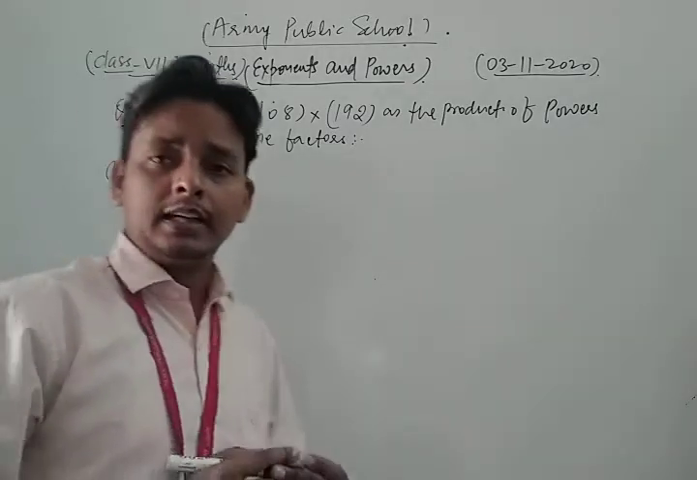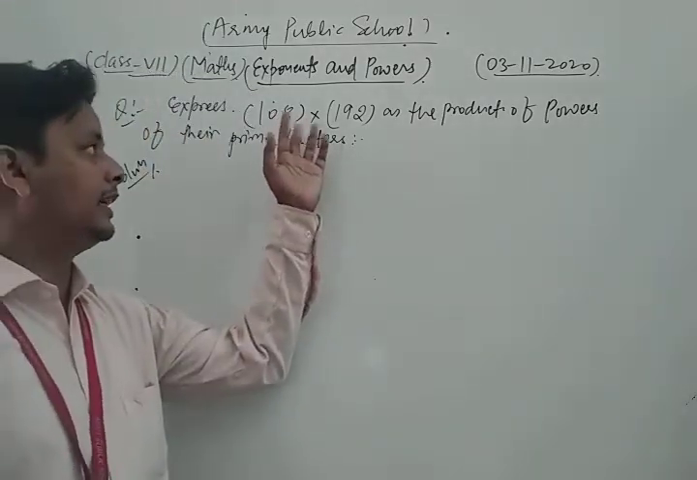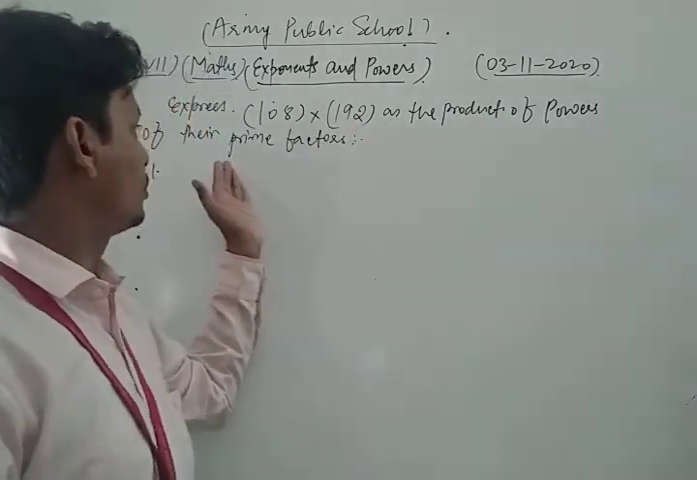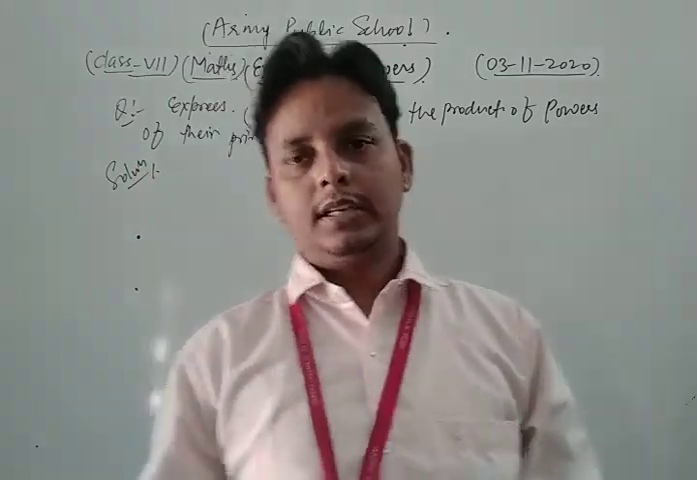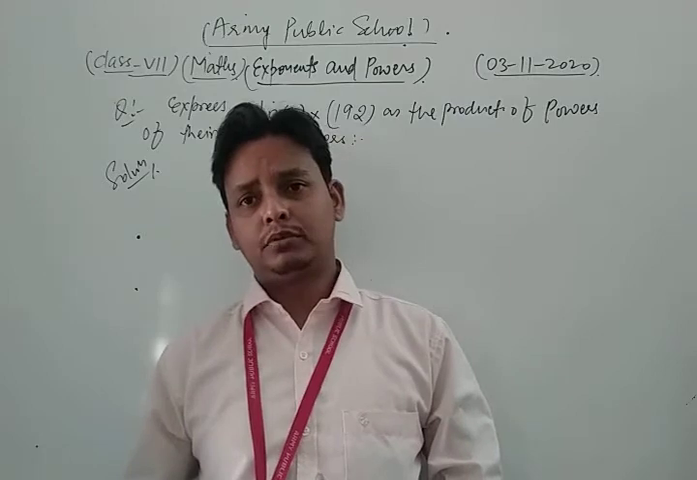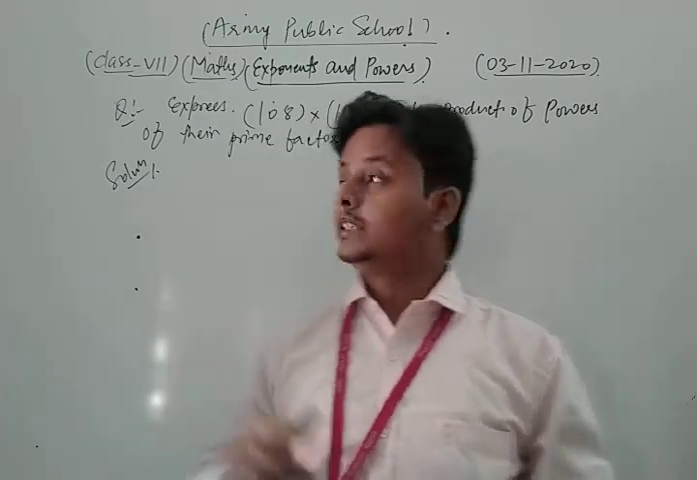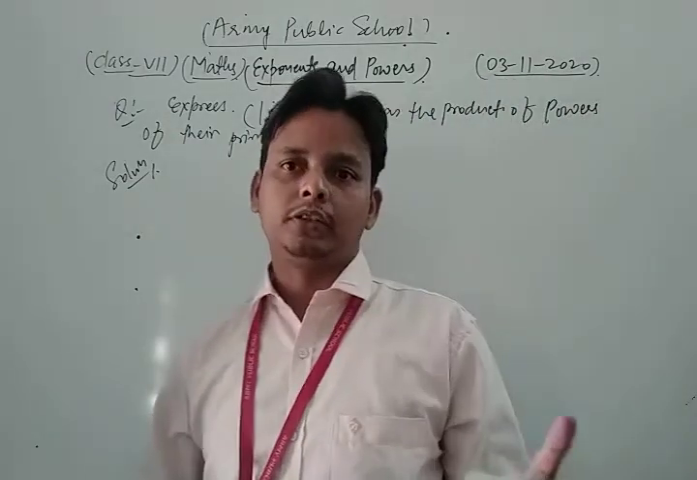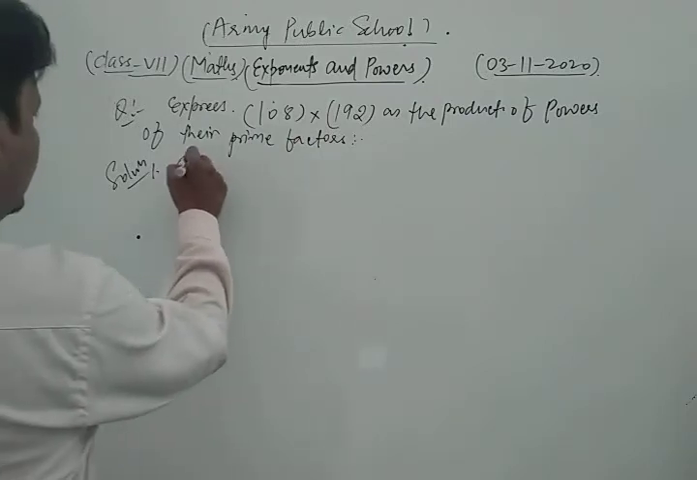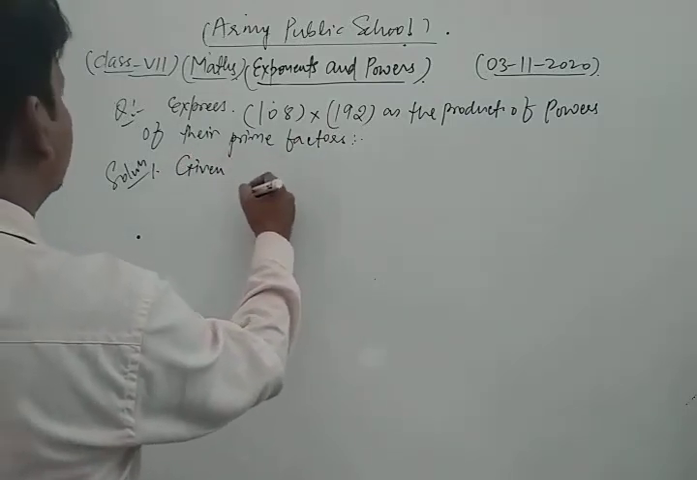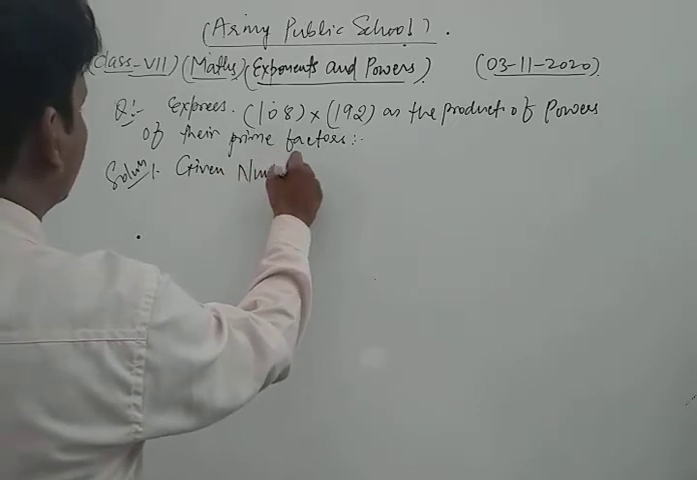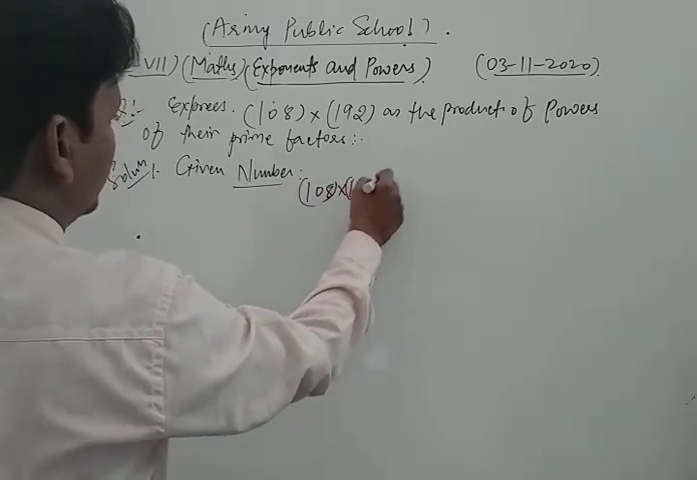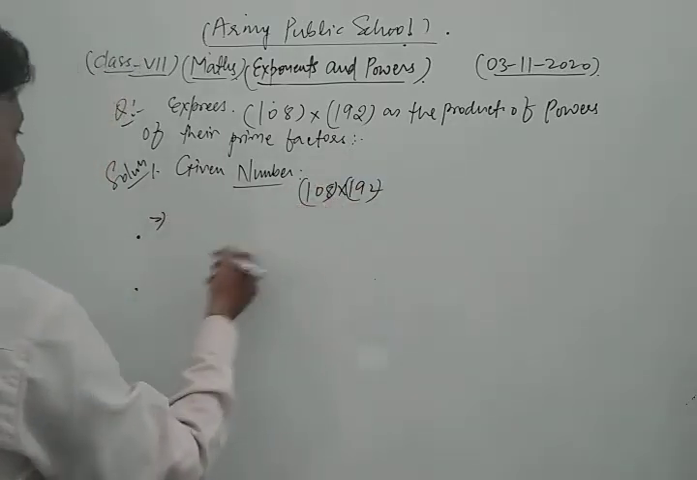Dear friends, in this question we have 108 into 192 and we express it as a product of powers of their prime factors. In this type of question, first of all we do their prime factorization. After that we simplify same as the previous questions. Let's see. The given number is 108 into 192. So first of all we do the prime factorization.